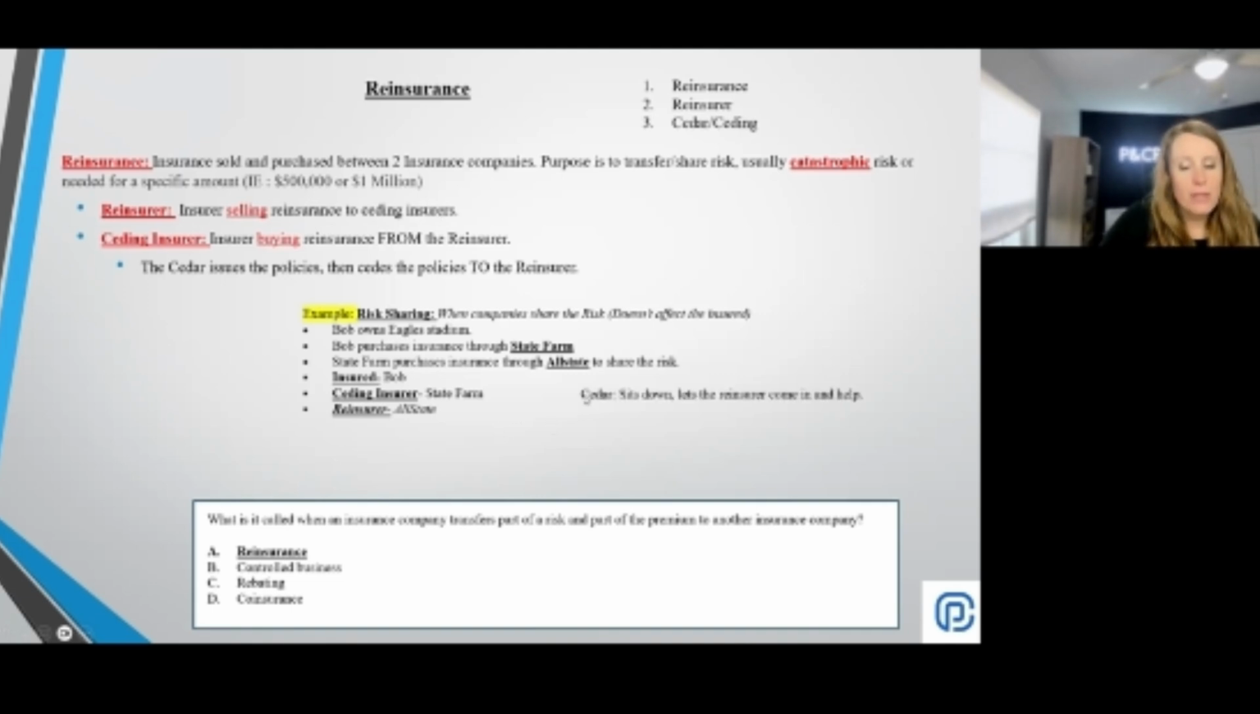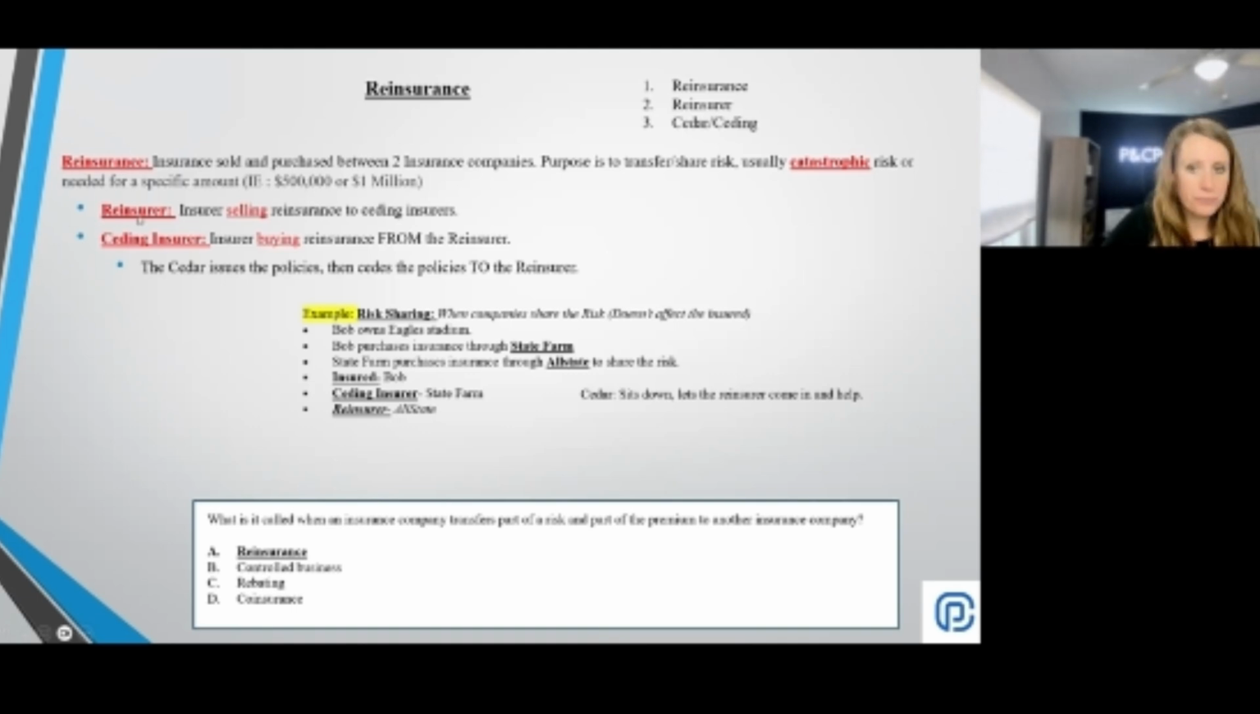A good way to look at this is you can think the ceder sits down and lets the reinsurer come in and help, right? So State Farm is sitting down. They become the ceder. They sit down and have Allstate insure them, right? So reinsurance is basically an insurance company getting insured, right? It's an insurer getting insured. Insurance for an insurance company.